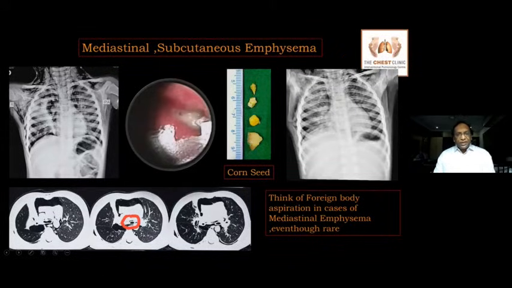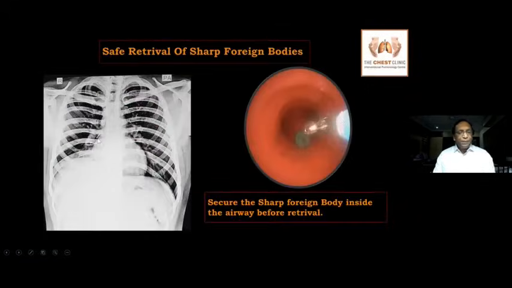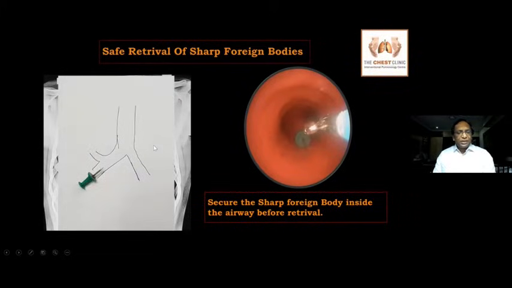So what are the techniques for removal of sharp objects? So this is a pin inside the right intermediate bronchus. So how do you remove this? So the best way is to secure the sharp object inside the airway. So how do you secure the sharp object inside the airway?